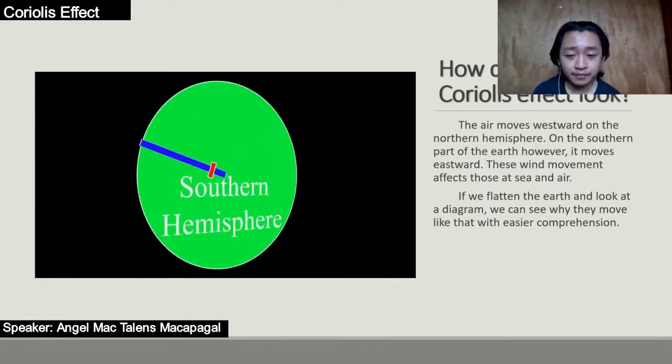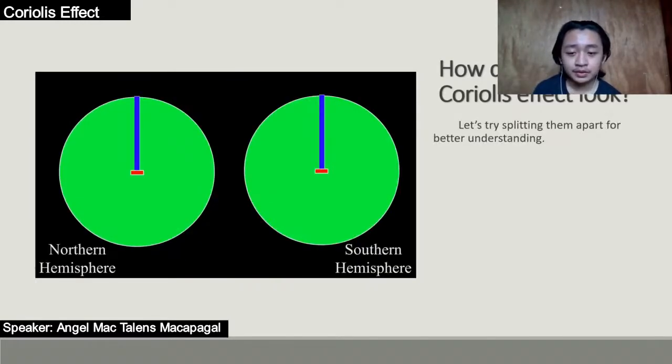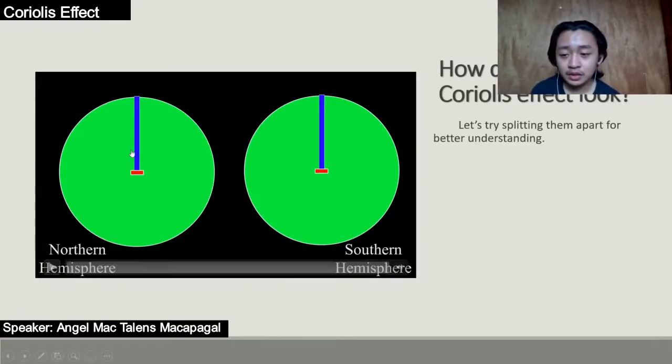Now let's try to split them up for easier understanding. So this is what they look like when they are split apart. This is the northern hemisphere, and this is the southern hemisphere. This blue line represents the rotation of the Earth. And let's say that this red line is an object that moves from one end of the blue line to the other. As you will see, the blue line will only take the path from one end to the other end. So this is how the Coriolis effect looks.